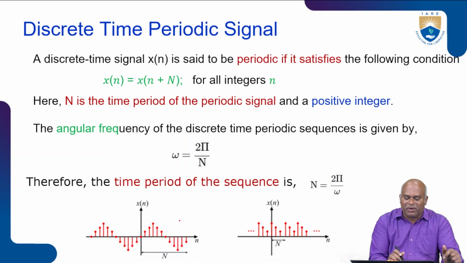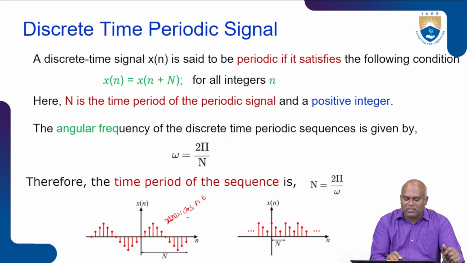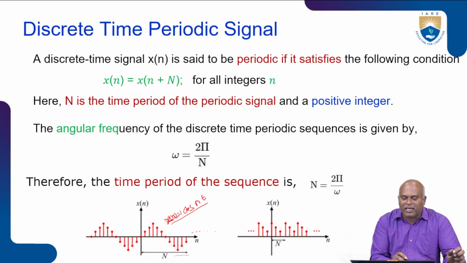Now here I take a discrete time periodic signal as a cosine signal. I represent this as x of n is equal to amplitude 1 cos of omega n. This is an example of a discrete time periodic signal. What is one period, that is, from 0 to N, is represented as one period. This will continuously repeat. This kind of signal we represent as a discrete time periodic signal.